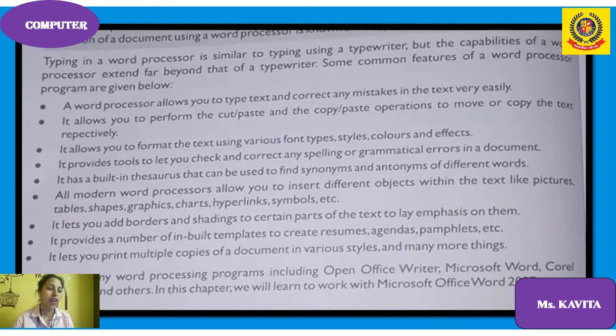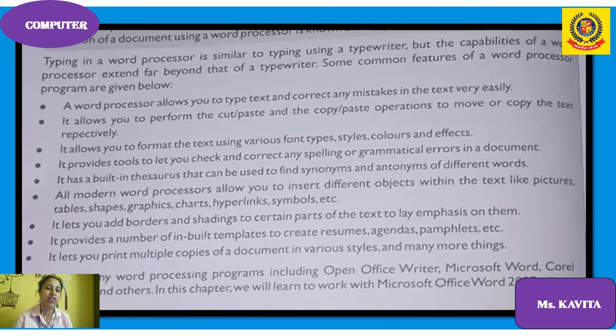So what are the advantages of using a word processor? One by one all the advantages have been given to you on page number 126. So take out your book and underline. Typing in a word processor is similar to typing using a typewriter. You must have seen a typewriter. In earlier times we used the typewriter. Nowadays no one is using a typewriter. Everyone is using a computer. So typing in a word processor is similar to typing using a typewriter, but the capabilities of a word processor extend far beyond that of a typewriter. It has more advantages than a typewriter.